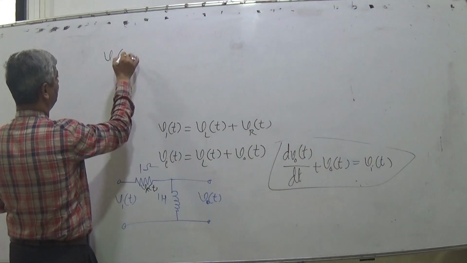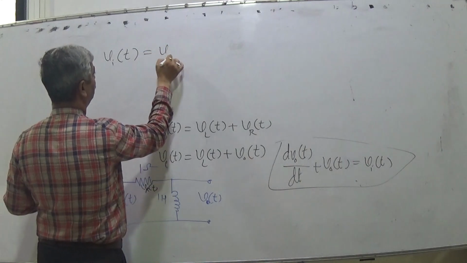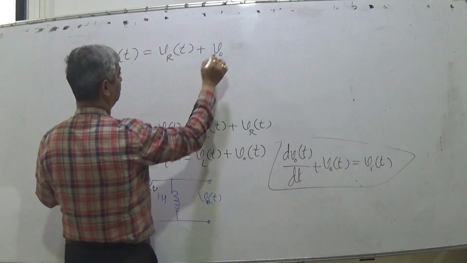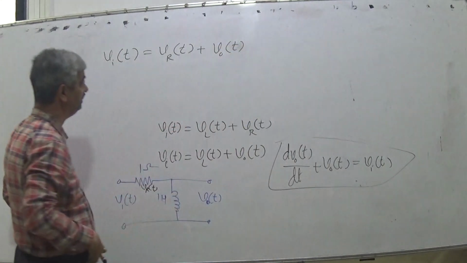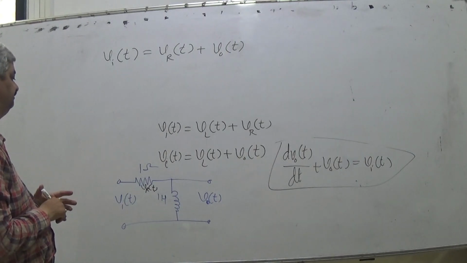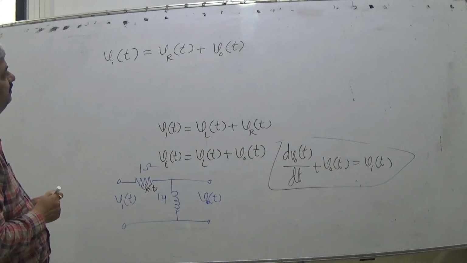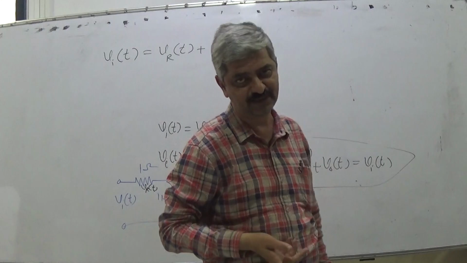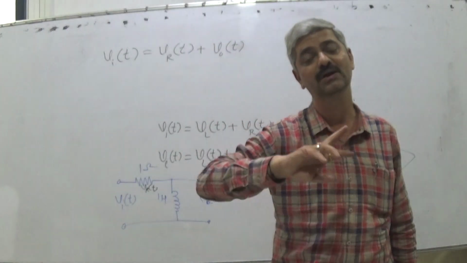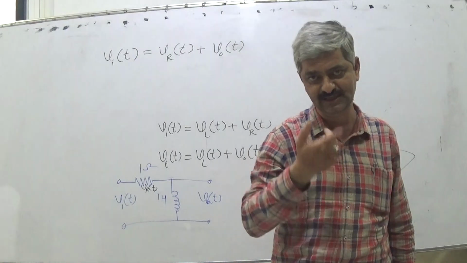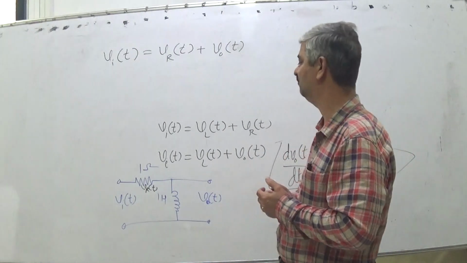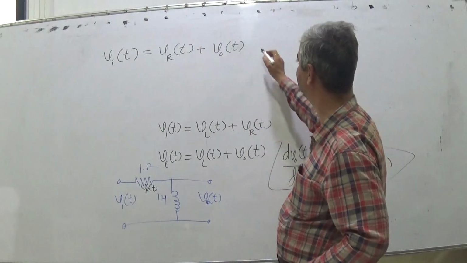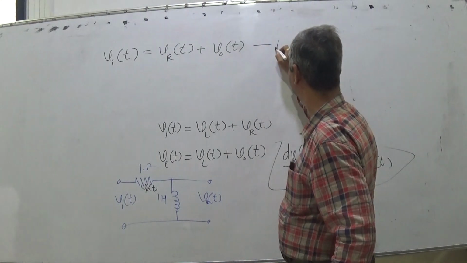So one thing is very clear, Vin(t) is equal to VR(t) plus VO(t). Now, for an inductor, the relationship is V is equal to L di/dt. So this is the differential equation as per Kirchhoff's mesh law.